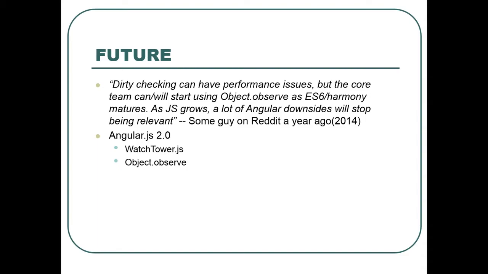That's nice. In Angular 2, I think it's planned to use Object.observe. And also there is Watchtower, which is developed by Misko, one member of the Angular development team. You can already use it in Angular 1.4, and it seems to be quite promising.